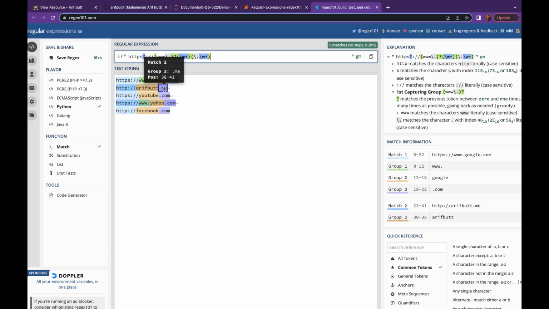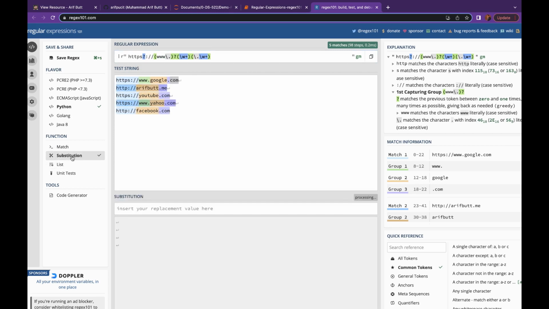My dear students, let me quickly tell you one more thing. In this left pane under this function, we can click this substitution. Let me click this. And you now see a substitution text box over here, and a read-only output as well.